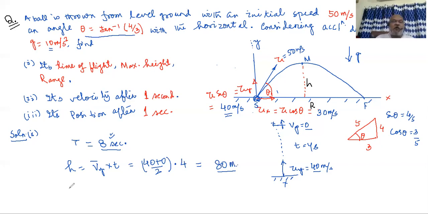Then we are going for the horizontal range. So far as horizontal range is concerned, if somebody asks you what sort of physical quantity the range is, then our answer will be that range is a displacement. Then the next question will be, is it a horizontal displacement or vertical displacement?